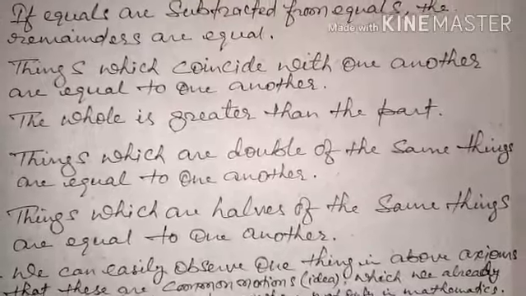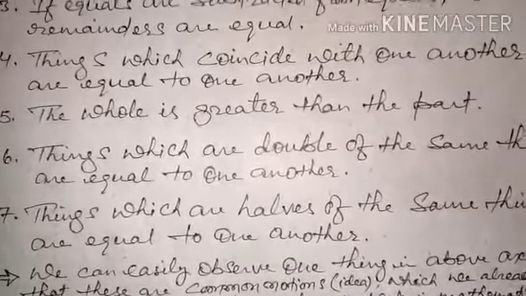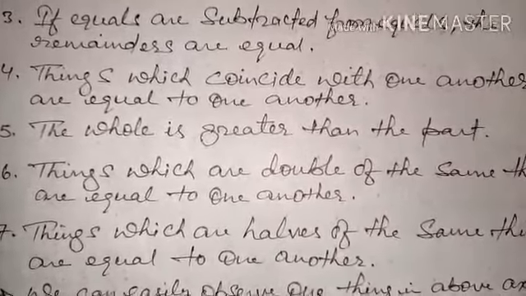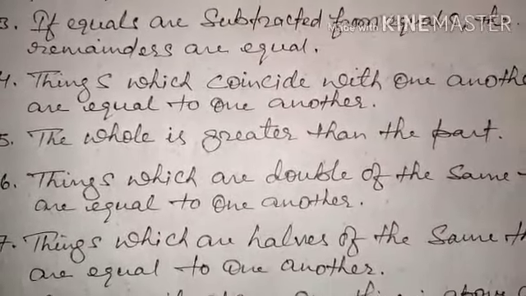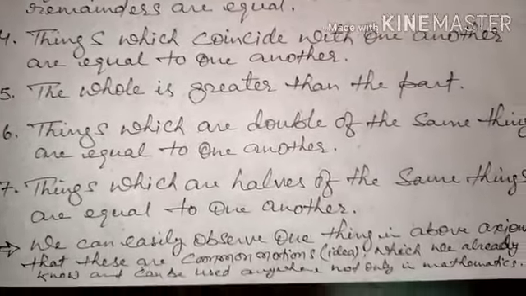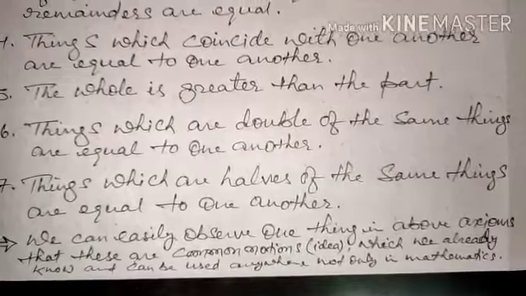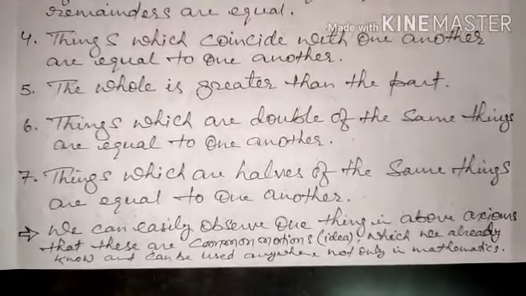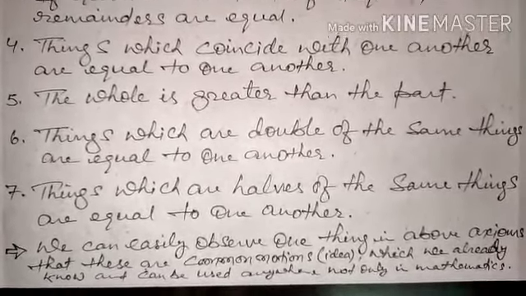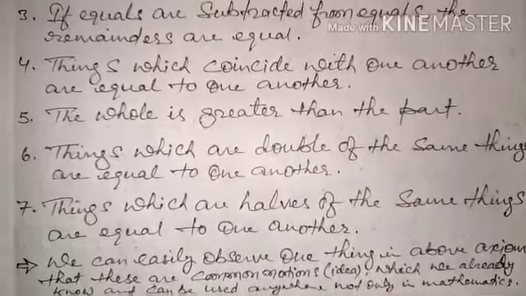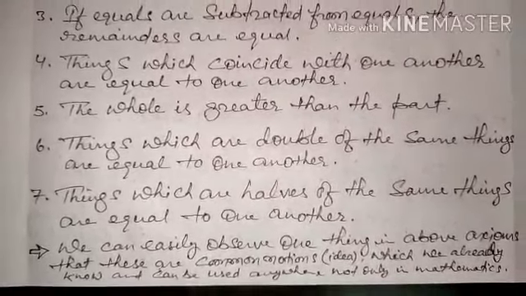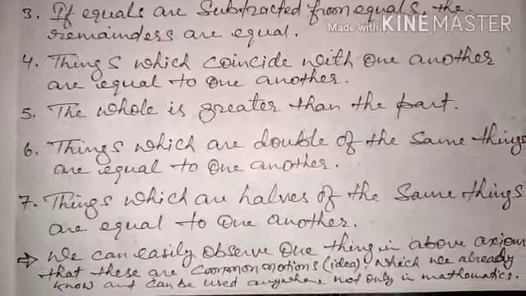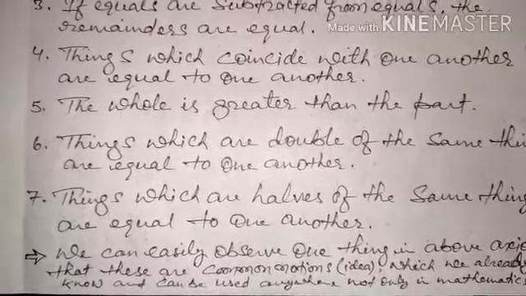Okay, so if we double 5, we'll get 10. So if we double another 5 also, then also we'll get 10. So it means it is quite easy to understand these things. Things which are halves of the same things are equal to one another. Similarly, we can say the things which are 1/3 of the same thing are equal to each other. Things which are triple of the same thing are equal to each other.